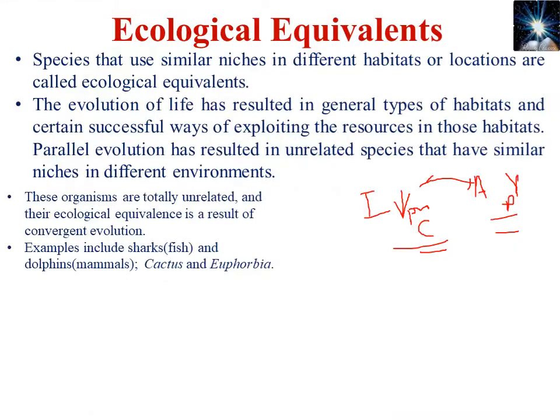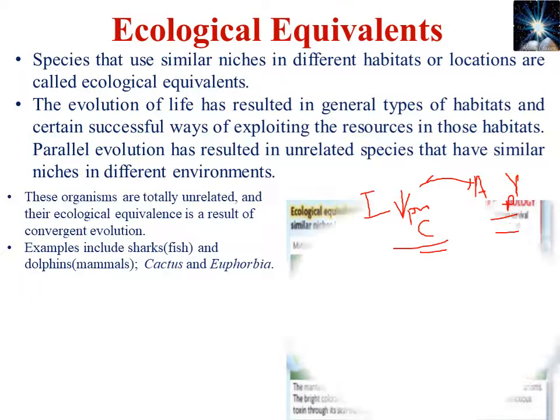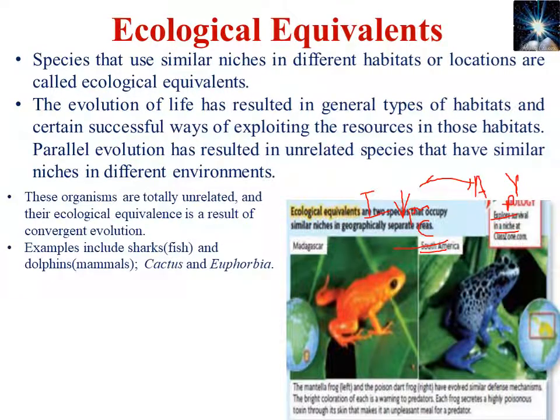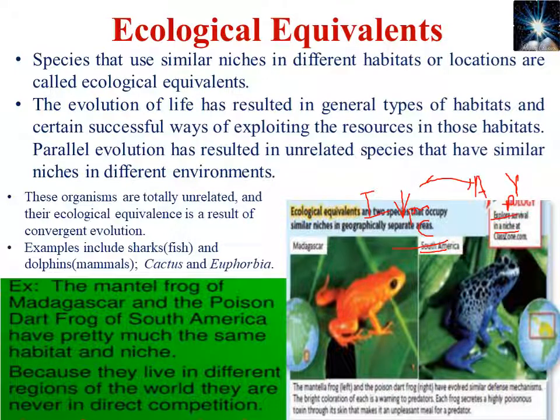Then another term, ecological equivalence. What is ecological equivalence? Ecological equivalence means species at an equal position or at an equal trophic level. So species that use similar niches in different habitats or locations are called ecologically equivalent. It means one species may reside in India and another in America, but the function the species are performing is the same.